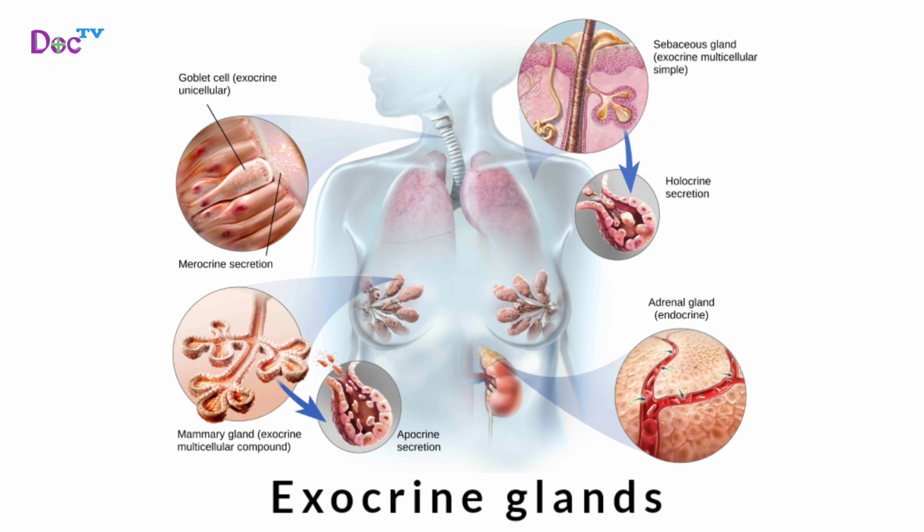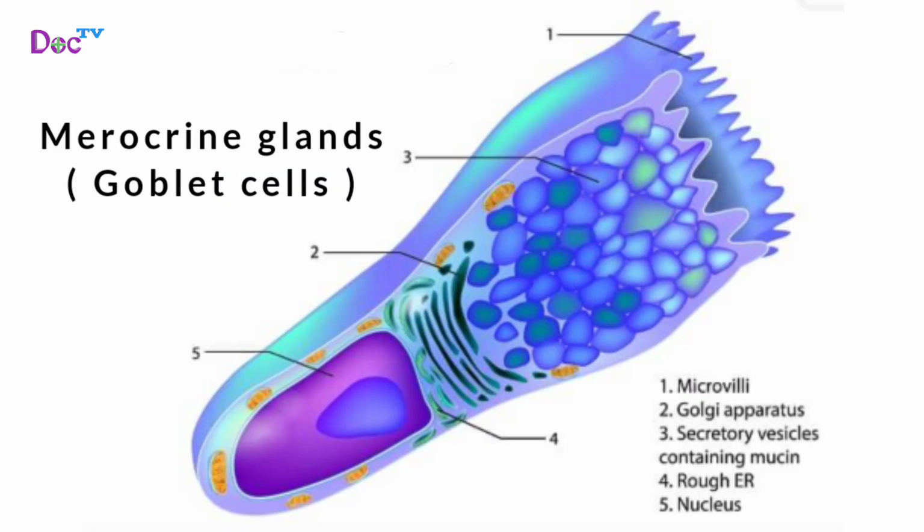Exocrine glands can have one cell or multiple cells. Multicellular glands are classified based on the branching pattern of their ducts. Simple glands are unbranched and compound glands are branched, and the shape of their secretory portions, tubular, acinar, or tubuloacinar. Exocrine glands can also be classified by their methods of secretions.